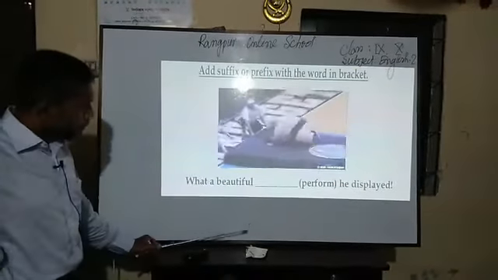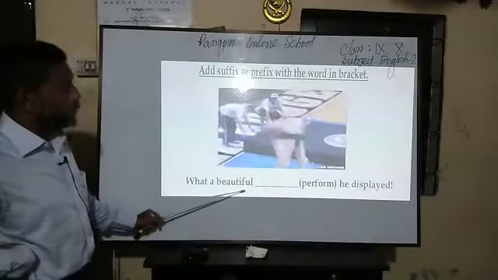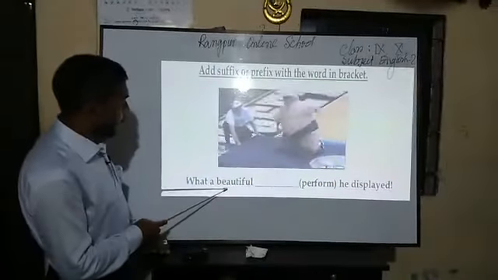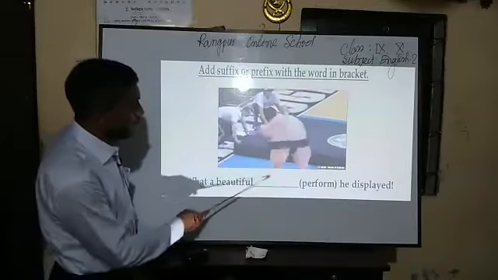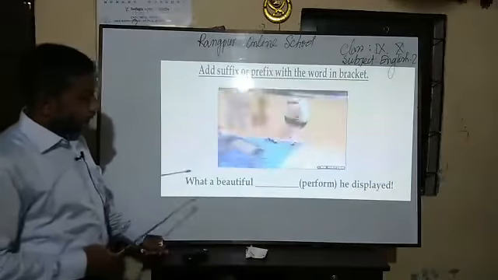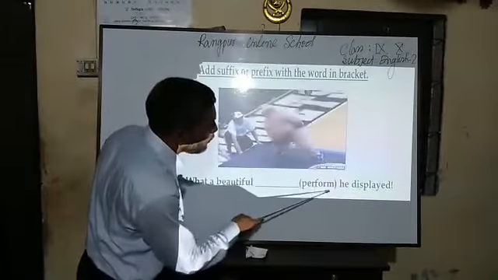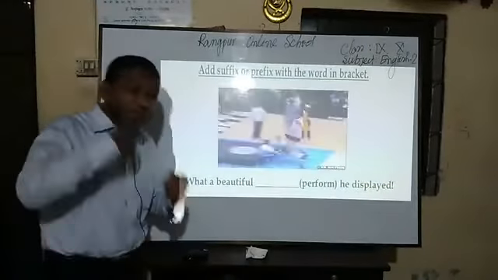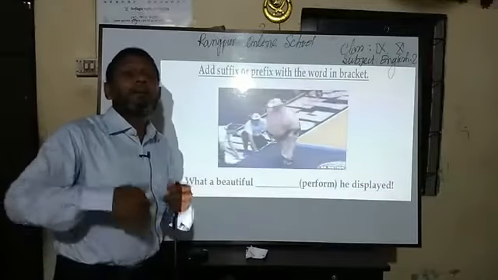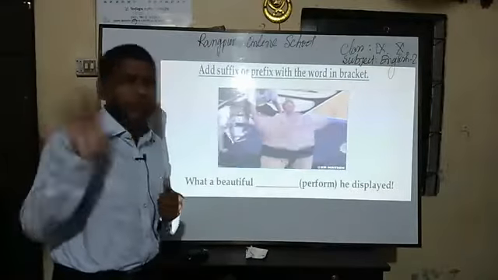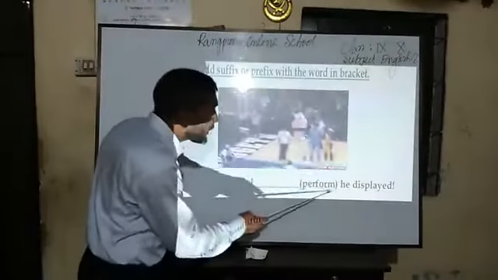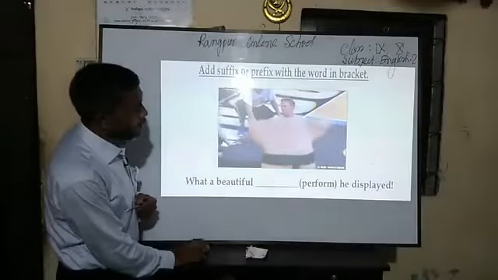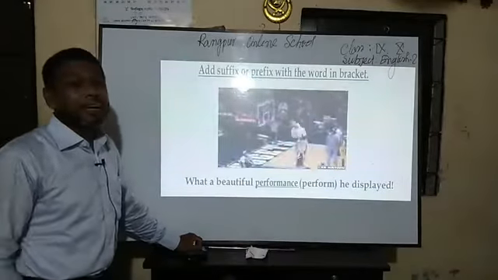So these techniques we must have to do well in the examination. So there again, what a beautiful means. This place is for a noun because this is an adjective. There is an article also, and there is no noun, so this place is fixed for a noun. If I use the noun form of perform, then my answer will automatically be correct. Here I will not think which prefix, which suffix, or prefix and suffix both I have to use. I have no need to think about that. I will just think what is the noun form of perform.